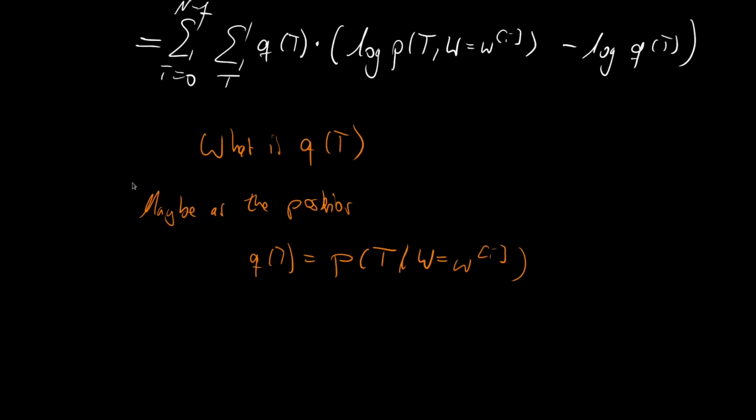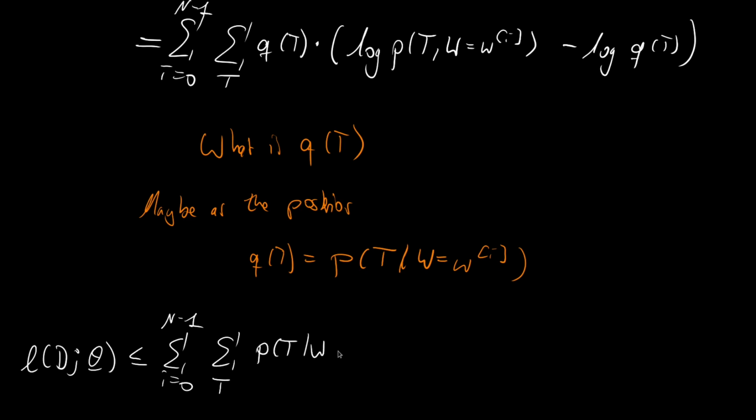Okay, let's plug this in. Let's say the log marginal likelihood is again given as follows, and it is an upper estimate again, summation from i is 0 to capital N minus 1, summation over all possible states of t, and then the posterior p of t given w is wi times, in brackets, the logarithm of the joint minus the logarithm, and again, of the posterior.